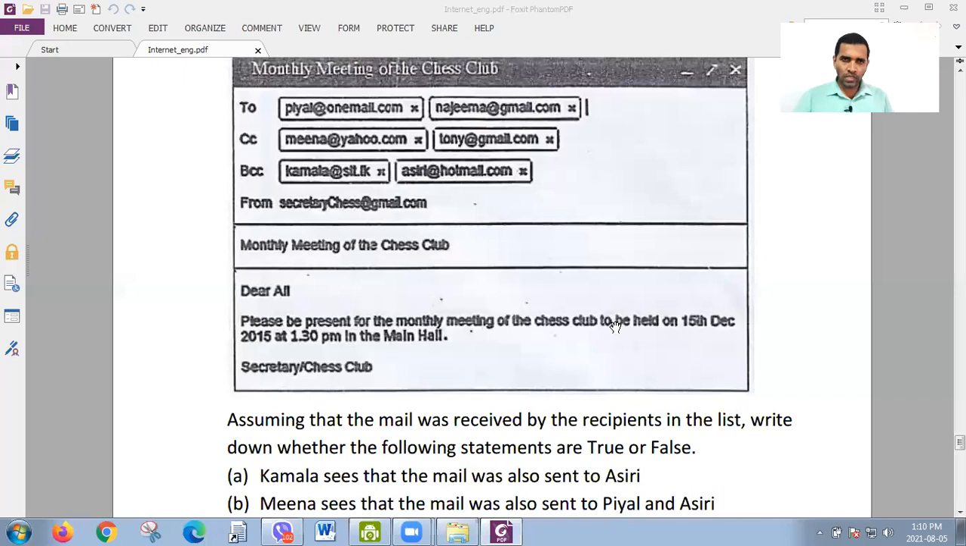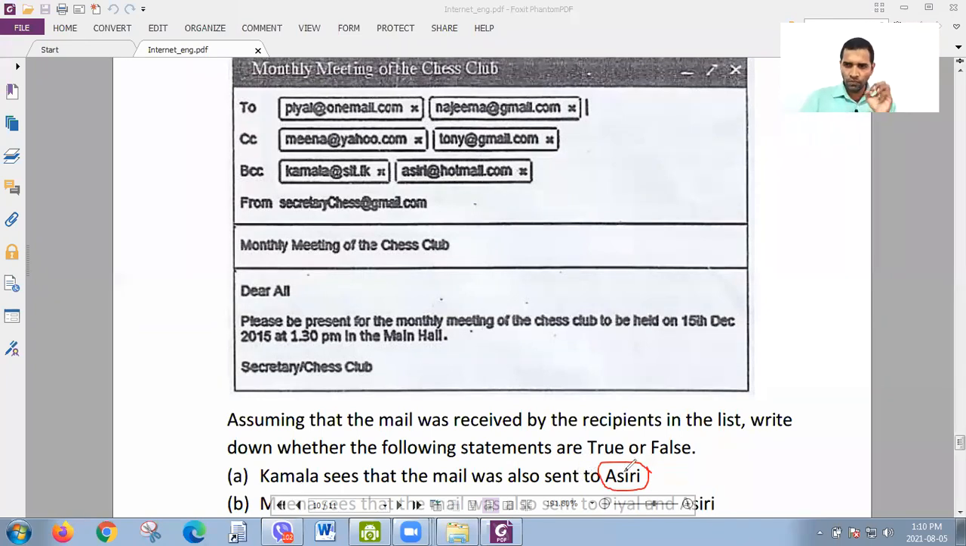Okay, look here. There cannot be any doubt or any confusion at all. You must be very clear. Look at the statement. Kamala sees that the mail was also sent to Asri. So here Kamala is not the matter. You have to pick the receiver name. Who is the receiver? Asri. In this statement, the receiver is Asri. So they talk about Asri, not about Kamala, who could be anybody, X or Y. So keep an eye on Asri.